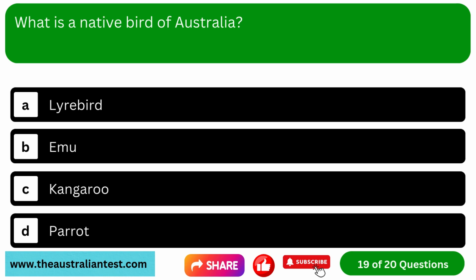Question 19. What is a native bird of Australia? Option A, lyrebird. Option B, emu. Option C, kangaroo. Option D, parrot.